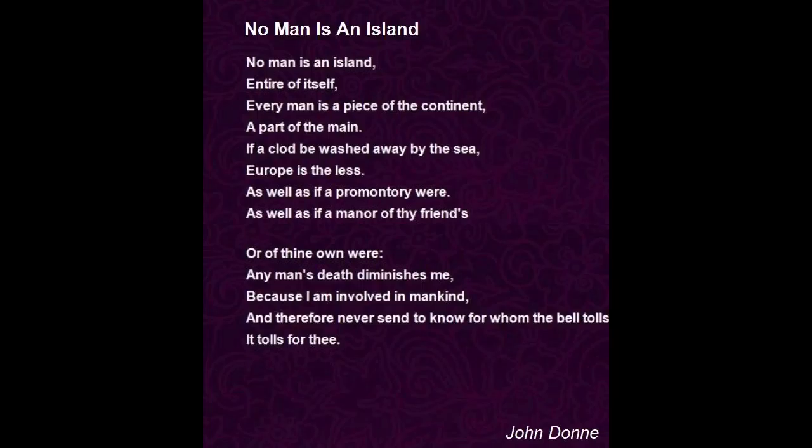In this case, since the structure has no rhyme, it was used to have those artistic effects and to have the melody in the lines. The unique syntax used in the poetry makes it different from prose. An example of this is in the 5th line where he says, "If a clod be washed away by the sea." Be is syntax that is used to show the flow of the poem, as there's no specific rhyme structure. However, the structure of the poem is 13 lines.